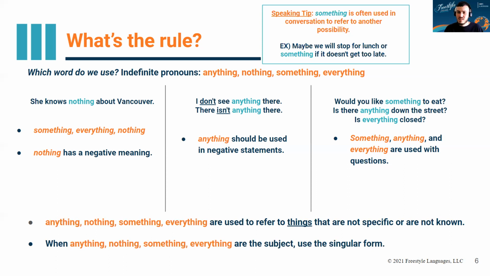So that something is saying, lunch or an alternative to lunch, another possibility to lunch. So think about other ways that we use something when we're talking. Maybe something you've heard, just like how I just said something. And we'll talk more about that this week in class.